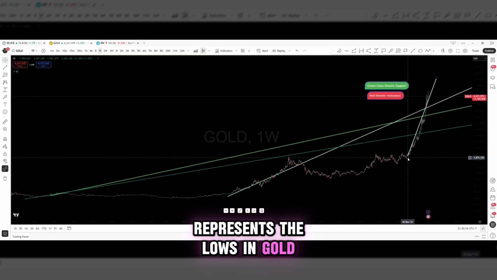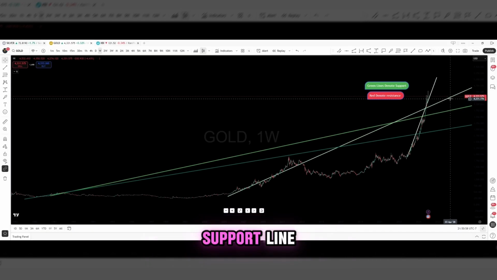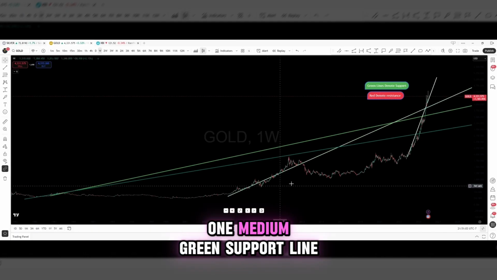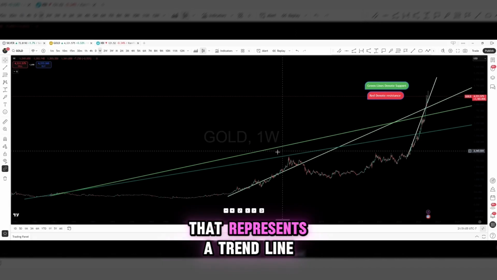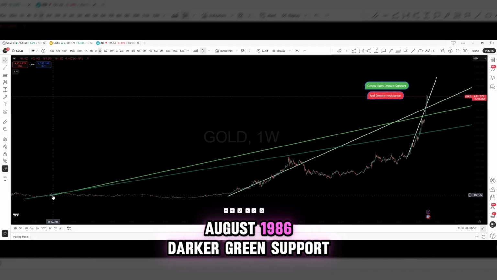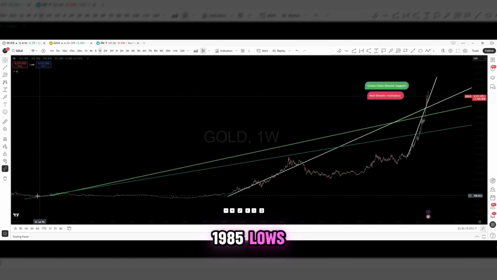Represents the lows in gold since November 2023, and one other lighter green support line originating from October 2006. One medium green support line that represents a trend line connecting the major lows of August 1986. Darker green support represents a trend line from February 1985 lows.